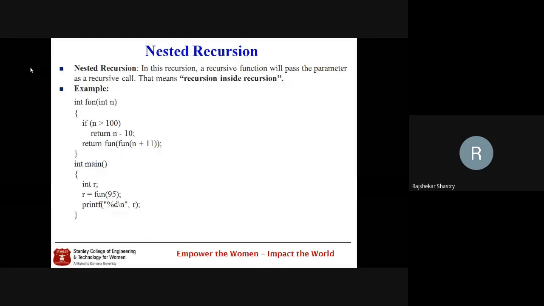In the recursive case, observe the return statement: fun is the function itself. To the fun function I'm passing an argument which is again a call to the same function, fun of n plus 11. So can anybody tell me what is the output of this one? This is possible, of course. We can nest recursive functions, that means we can call a function from within the call of another function. Two-level recursive nesting I have shown. Tell me what is the output.